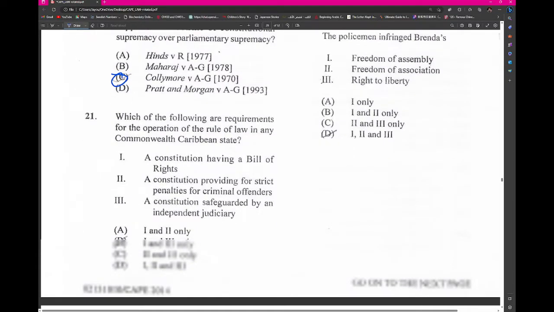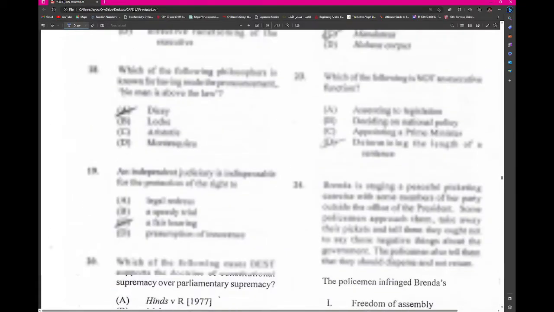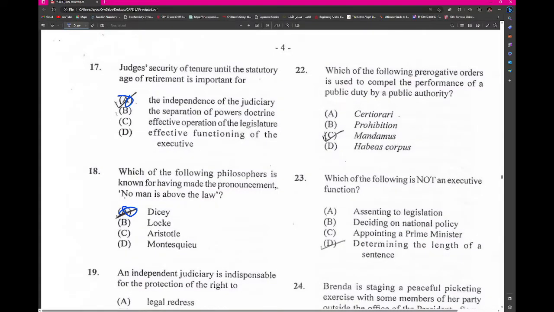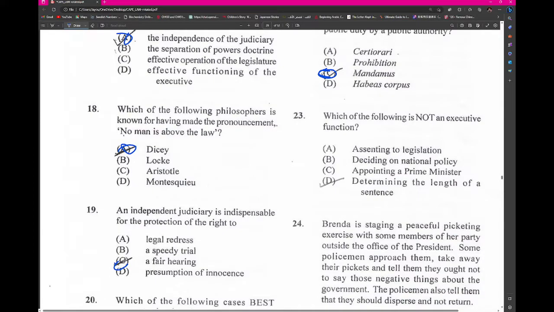Which of the following are requirements for the operation of the rule of law in any of these countries? It would have been 1 and 3 only. Which of the following prerogative orders is used to compel the performance of a public duty by a public authority? This is mandamus. Which of the following is not an executive function? This is executive determination. This is executive appointment. This is